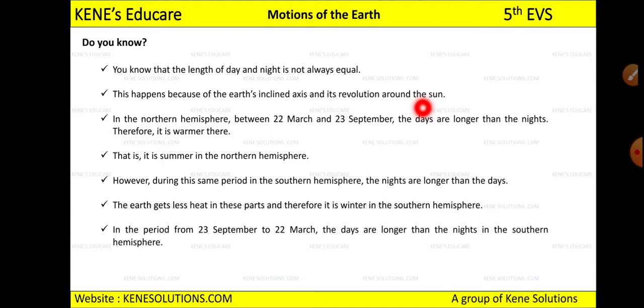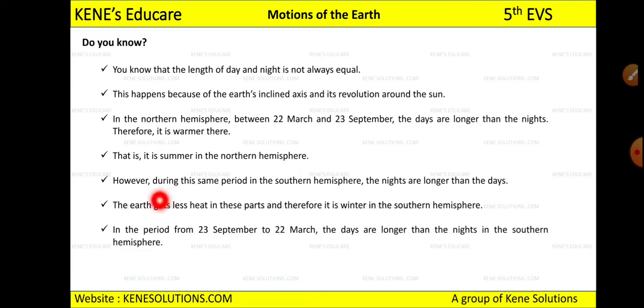This is the reason. Okay, in the northern hemisphere, between 22nd March and 23rd September, see, between March and September, the days will be longer and the nights will be shorter. Okay, therefore it is warmer there. So from March to September the days will be long and the nights will be short. That is, it is summer in the northern hemisphere. So during the summer season this happens.